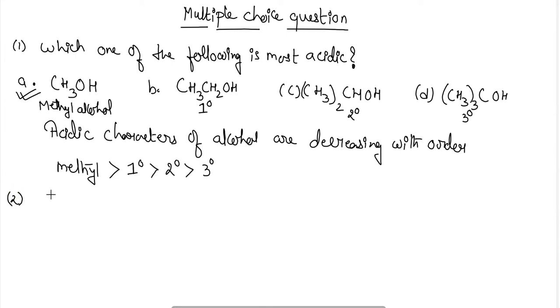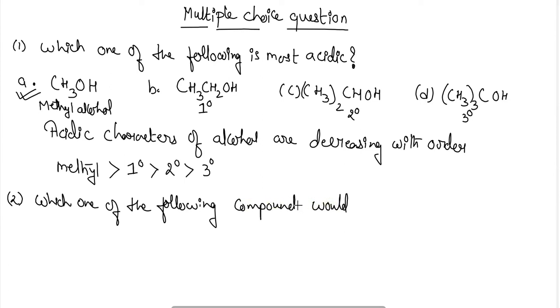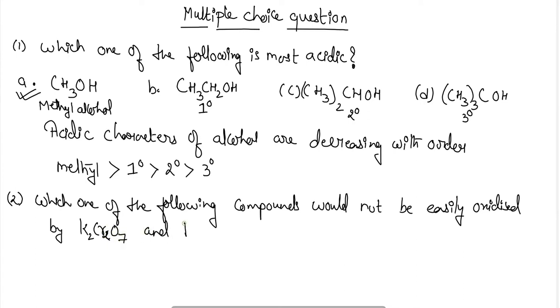Question number two, which one of the following compounds would not be easily oxidized by potassium dichromate, that is K2Cr2O7, and sulfuric acid, that is H2SO4?